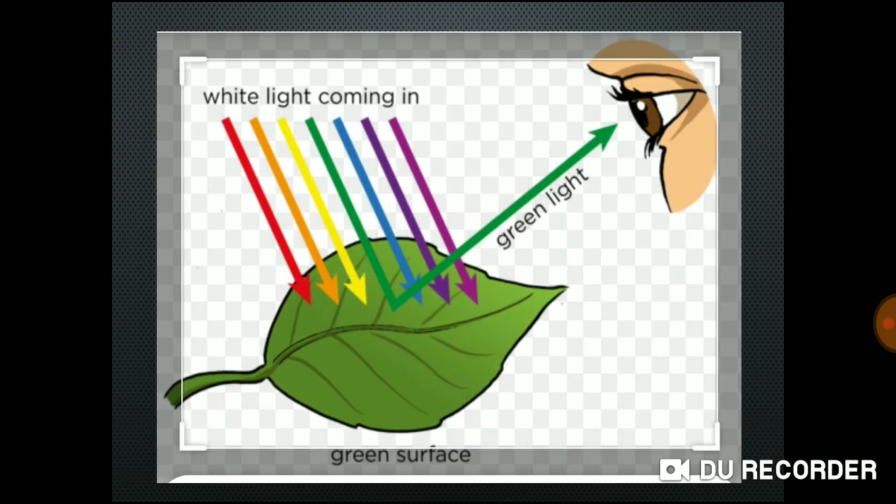Now see, it is very simple. This is a simple picture for understanding absorption spectrum. White light contains colors from violet to red. Consider the leaf. The leaf contains green color, so only the green color is emitted by the leaf, and therefore we can see only green color. The other colors are absorbed by this leaf. So this is the absorption spectrum. Which spectrum? Absorption spectrum, right?